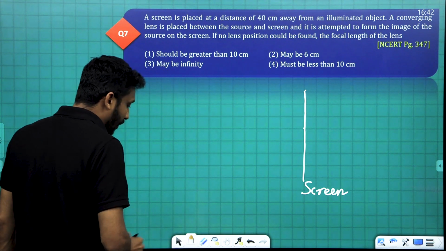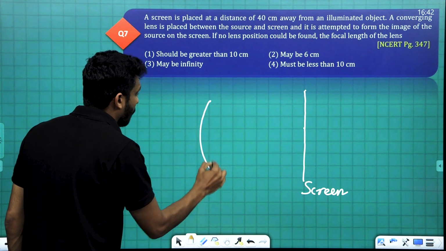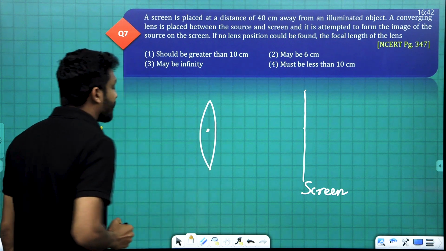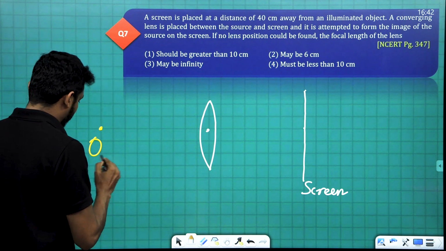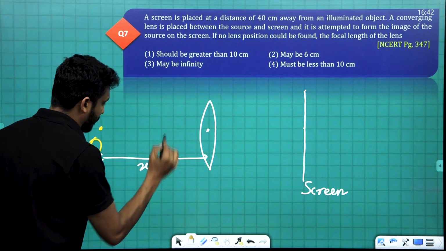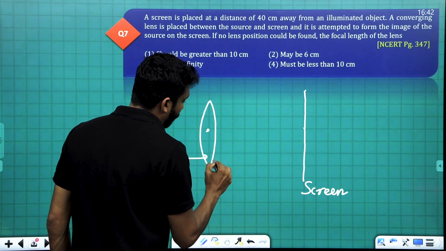Suppose here we have the lens. Let the distance of the object from the lens be x, and the distance from the lens to the screen be y.